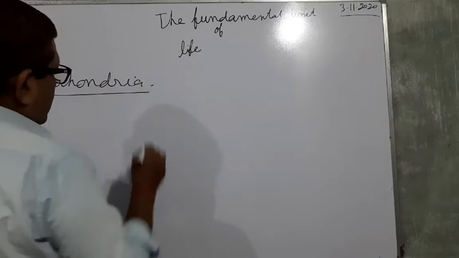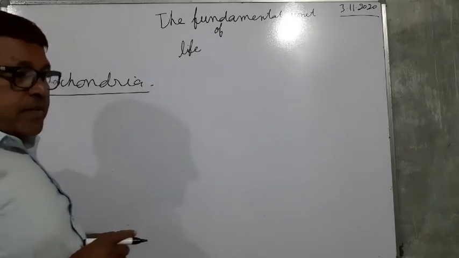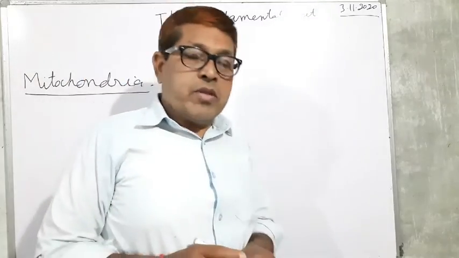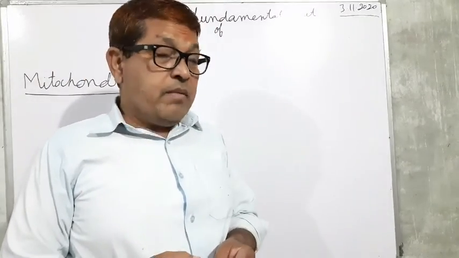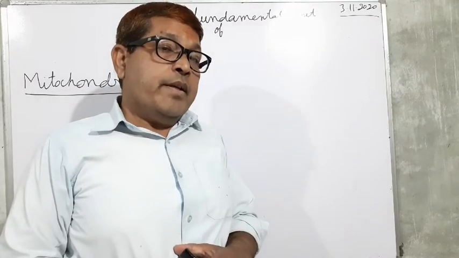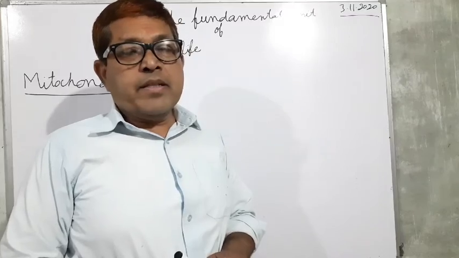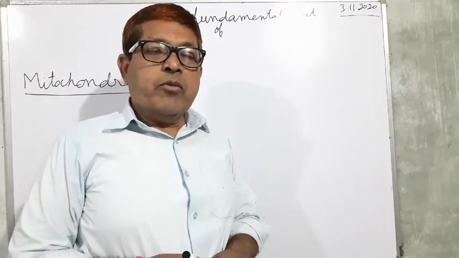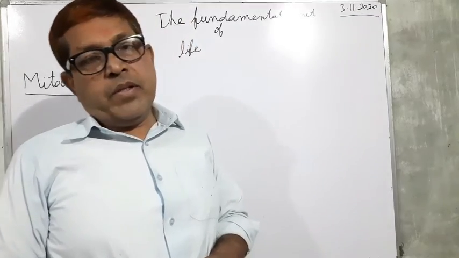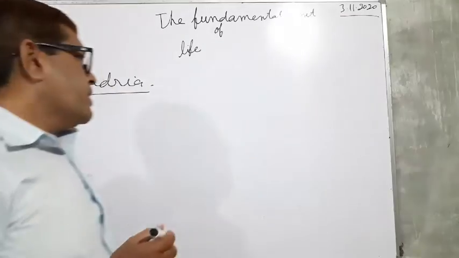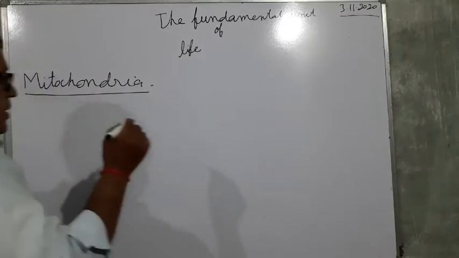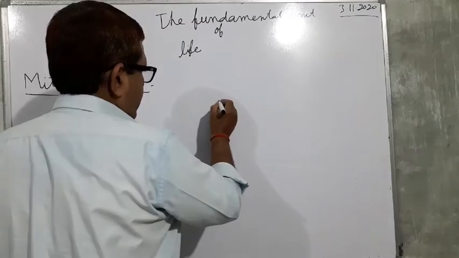Mitochondria is commonly called the powerhouse of the cell, and it is a double membranous structure, consisting of an outer membrane and an inner membrane.